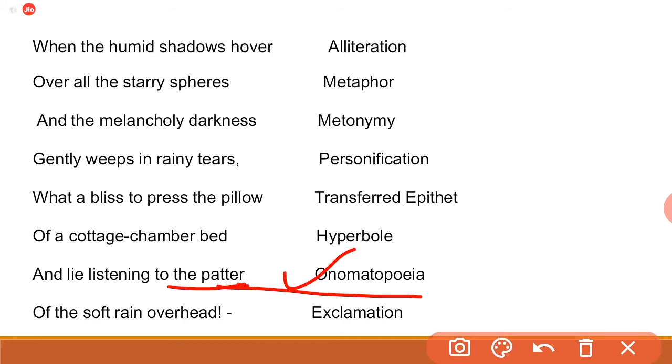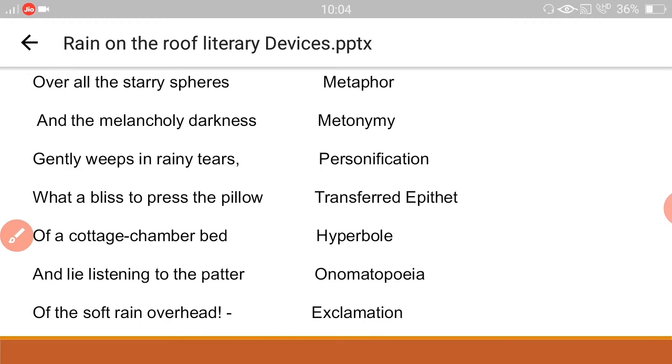Next one, exclamation. An exclamatory form is used for poetic effect. Here, next figure of speech of the soft rain overhead, we are getting exclamation because exclamatory form is used for poetic effect. So students, these are the figures of speech used by the poet in this sentence in the first paragraph. Move to second.